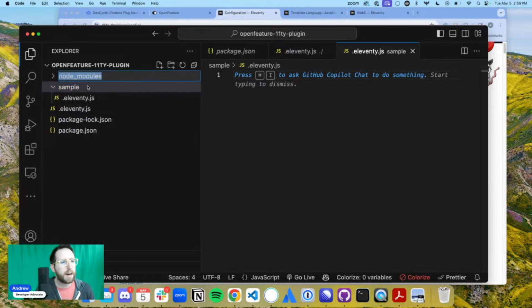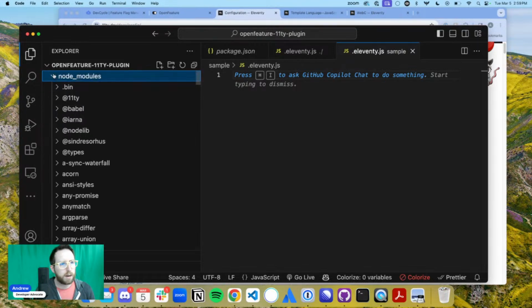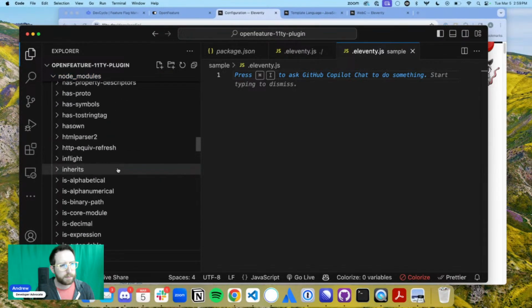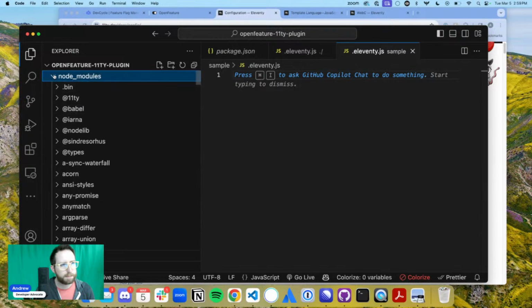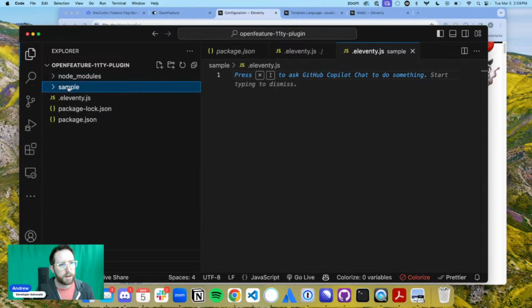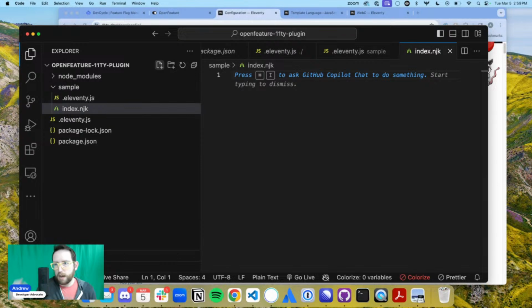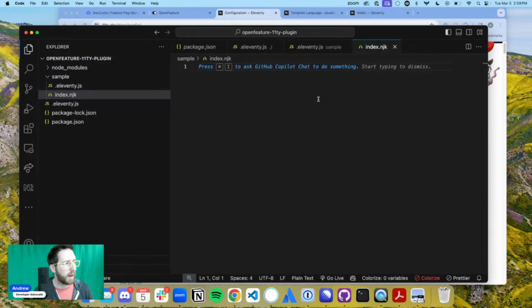index.njk. Again, where did I end up putting that? Did I create it in here? I hope I didn't. Maybe I never created it. Yeah, I want to put it in here. New file. We're going to call this index.njk. Awesome. And then let's build this out as a basic template. Having the template set up is going to allow us to input some things that we're going to need later on. So we're going to do doctype.